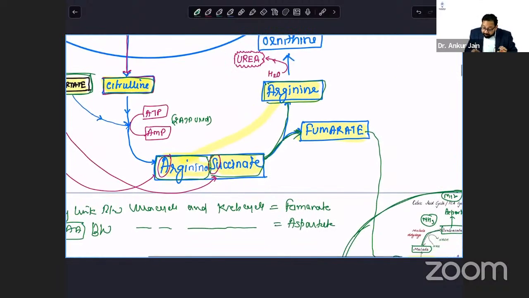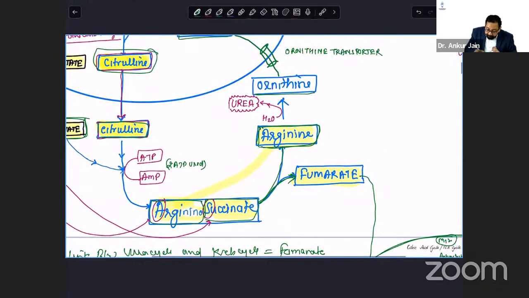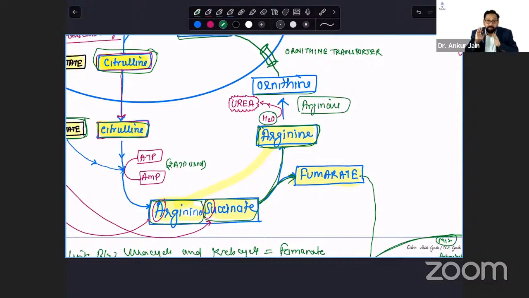Now this arginine is converted to ornithine by the enzyme arginase. Okay, and water is joined, hydrolysis occurs. Yes, hydrolysis means cutting a bond with addition of water, and this urea is released. So you can say arginine is converted to ornithine and urea.